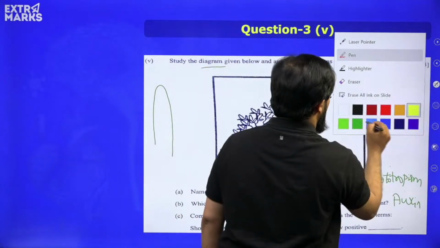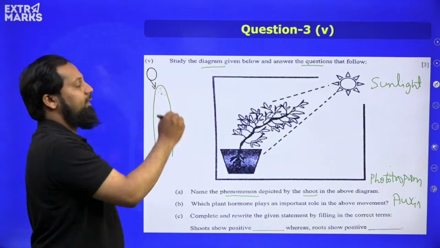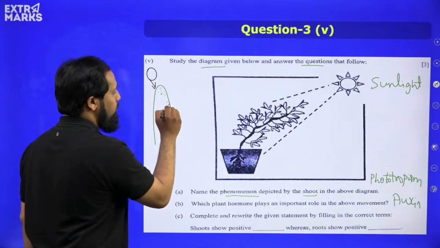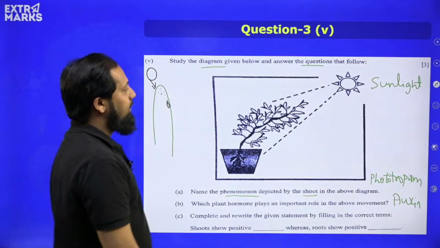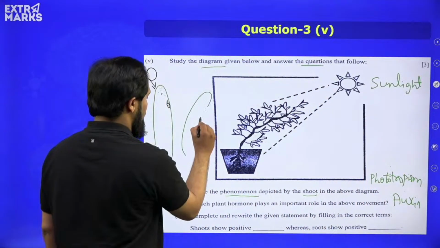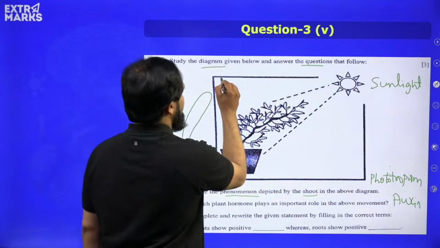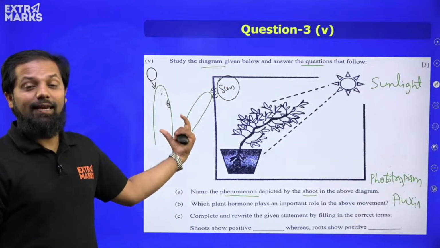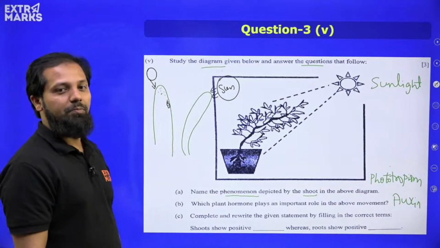So, these hormones will be produced at the tip, and when sunlight is falling from one particular area, these molecules will diffuse and move to a part which is away from the sunlight, and that leads to the bending movement of the shoot. Like this, if the sunlight is present on this side, they will move towards the other side because cell elongation will take place at only one side. So the hormone responsible for this is auxin.